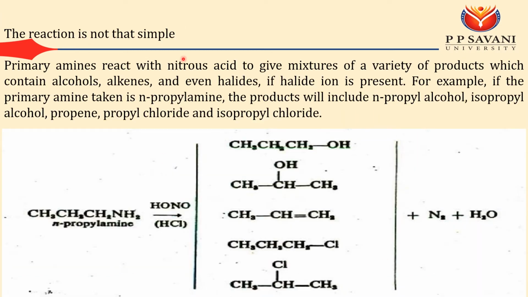And the reaction is not simple. Suppose I have propylamine and I am doing a reaction with nitrous acid, there may be a possibility of multiple products like normal propanol or isopropanol or propene or propyl chloride, because we are using HCl here, or 2-propyl chloride. Like this you are getting multiple products. That's why this reaction is not simple, it requires some special treatment.